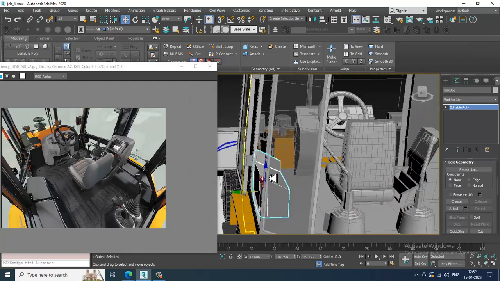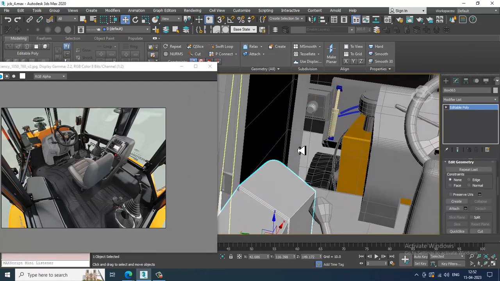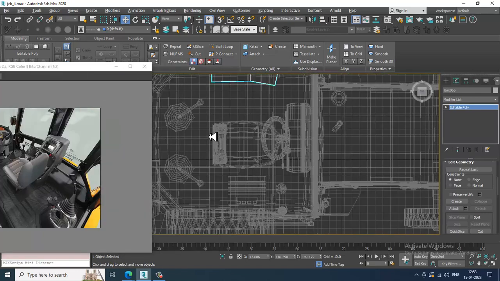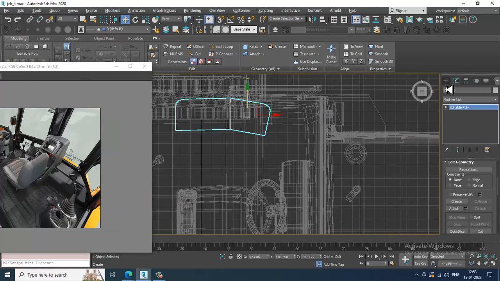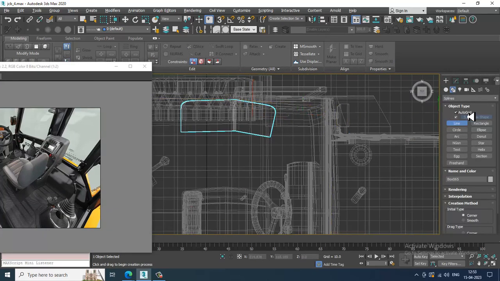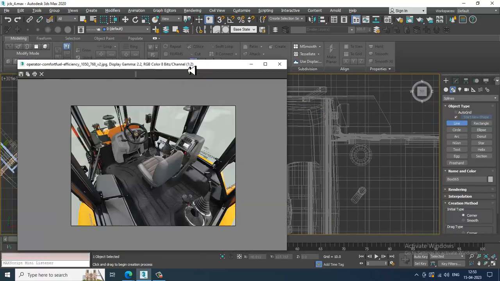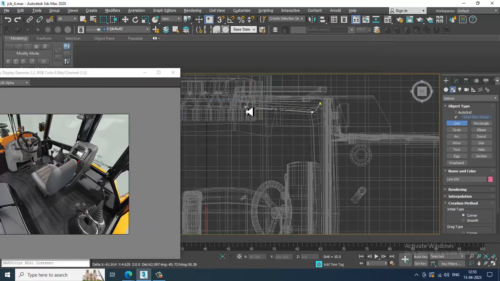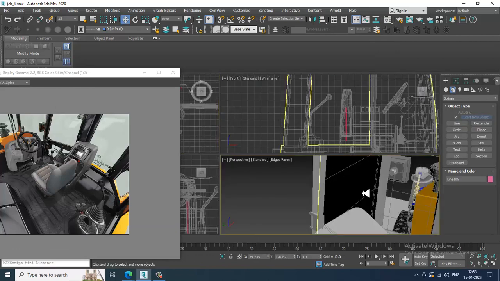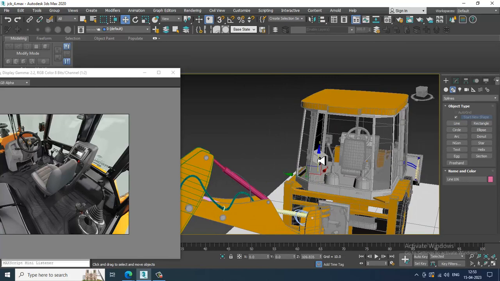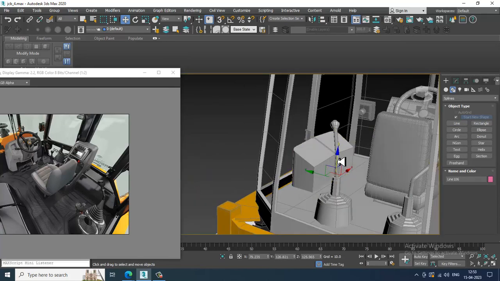See, also we have a handlebar over here. So let's go into the top view and take a line. We'll take a line and create a kind of a handlebar. Slightly push this up till here.